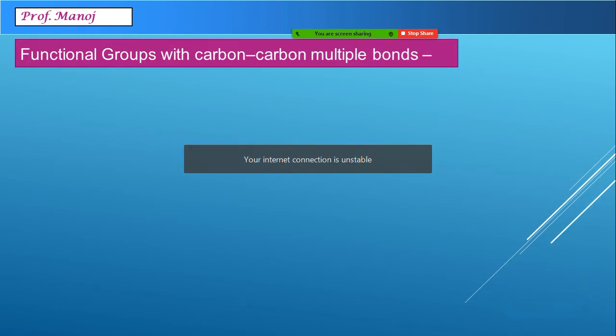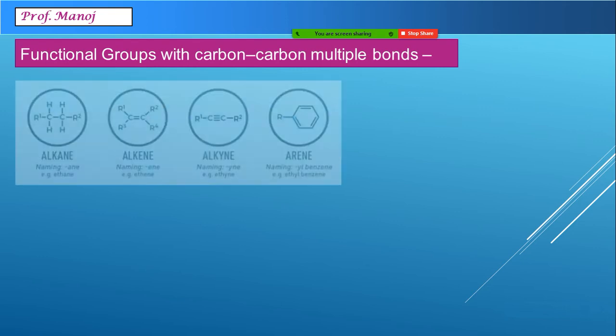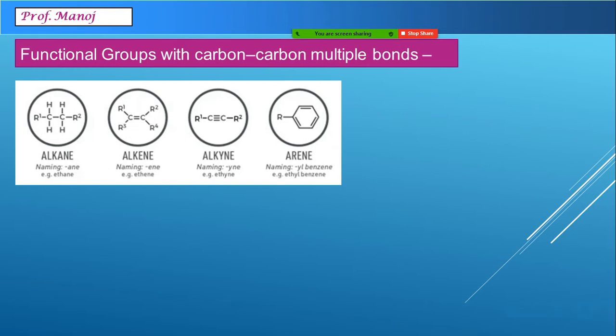First we will see the functional groups with carbon-carbon multiple bonds. Now here I will be showing you the groups and also I will give you some examples. Also there will be one general formula mentioned. What you are supposed to remember right now is how the functional group looks like and what is its general formula. Do not give right now much importance to the nomenclature that we will be doing in the next unit.